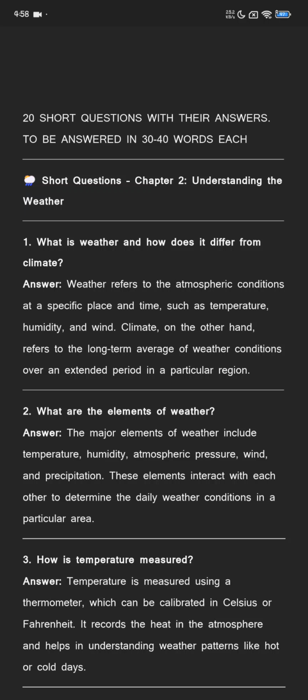Understanding the weather. Short questions answered in 30 to 40 words each.